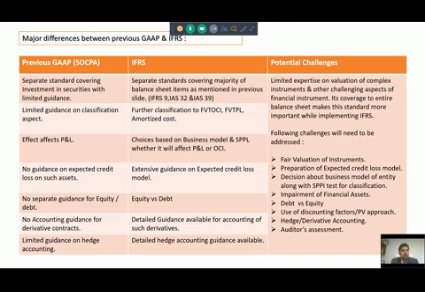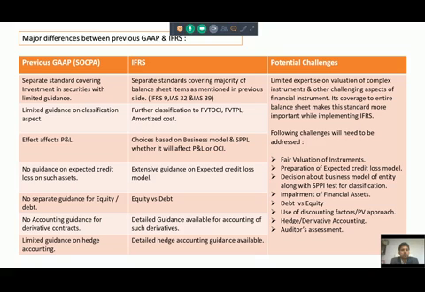So first is the first point. Let's look at the first point now, which is separate standard covering investment in security with limited guidance. In the previous GAAP, that is SOCPA, there was a separate standard of investment in security, which was providing very limited guidance on classification aspect and recognition aspect, measurement, disclosure aspect, etc.